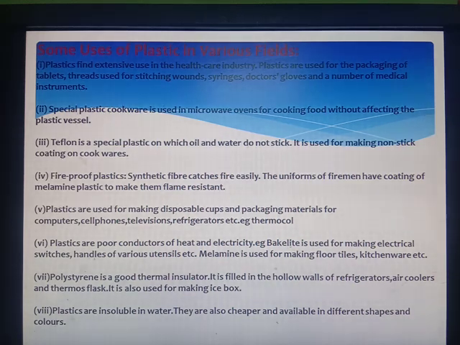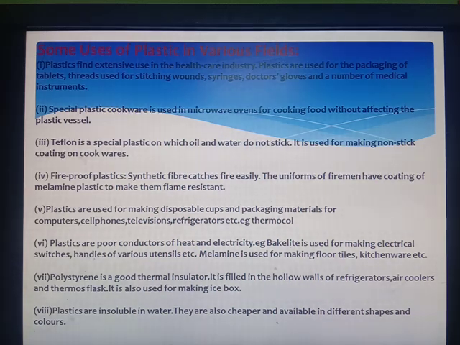Fireproof plastic. Synthetic fiber catches fire easily. But there is a plastic which is known as melamine, which is resistant to fire. So the uniforms of firemen have a coating of melamine plastic to make them flame resistant.